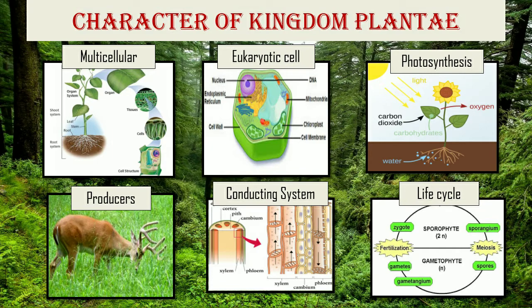The length of the haploid and diploid phases, and whether these phases are free living or dependent on each other, varies among different groups of plants. This phenomenon is called alternation of generations. Kingdom Plantae includes thallophytes, bryophytes, pteridophytes, gymnosperms, and angiosperms.